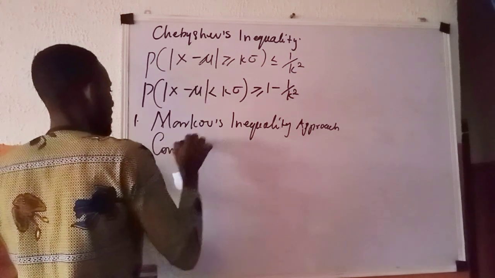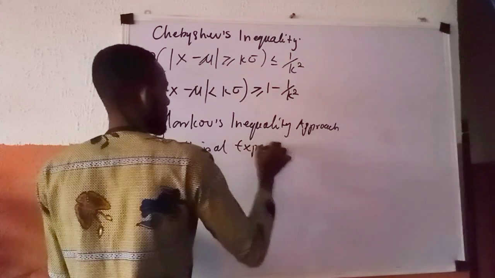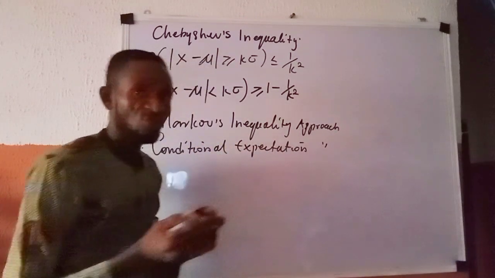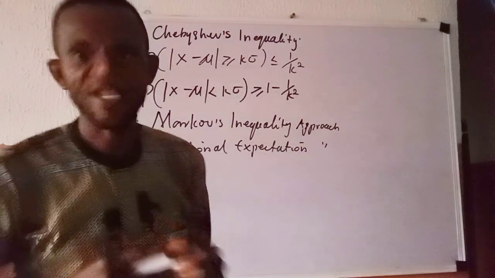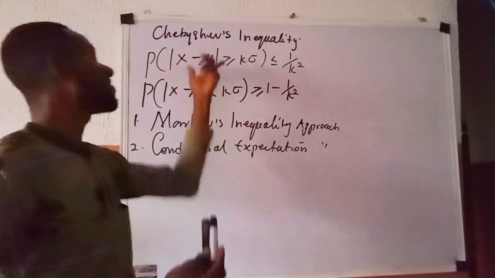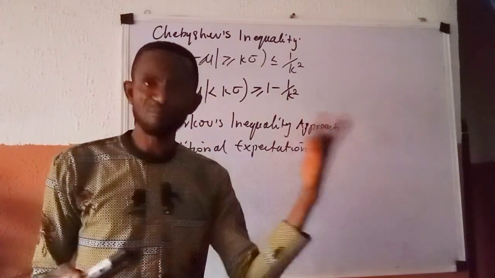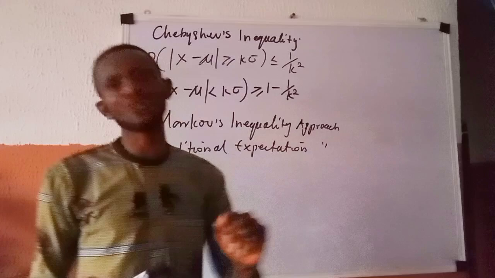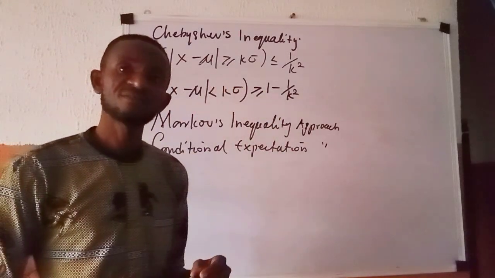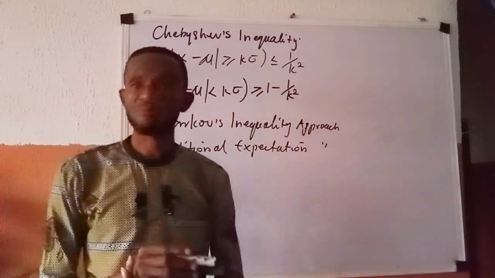So these are two approaches that one can use to come up with Chebyshev's inequality. We also mentioned in that class that our discussion on Chebyshev's inequality will be centered on the Markov's inequality approach.